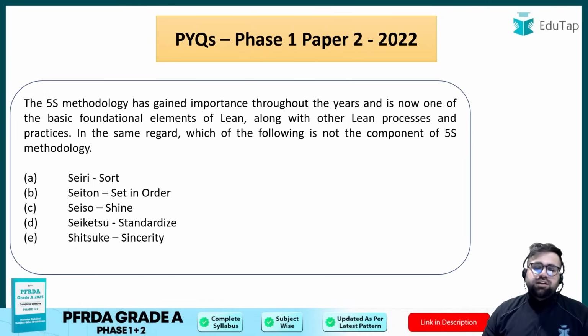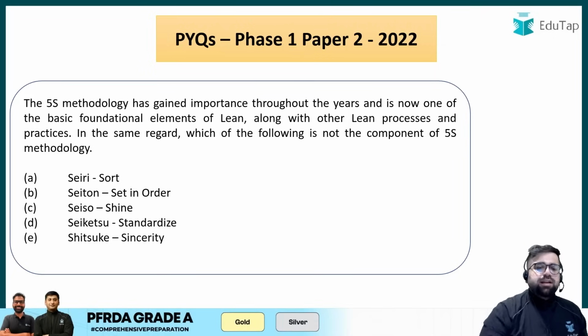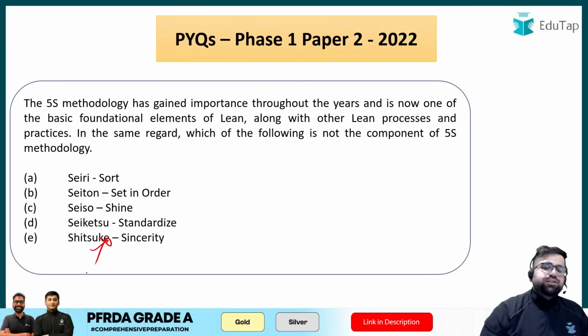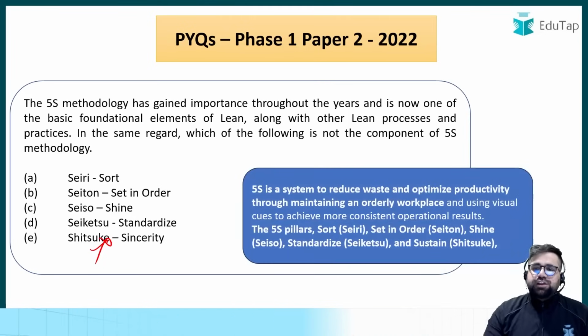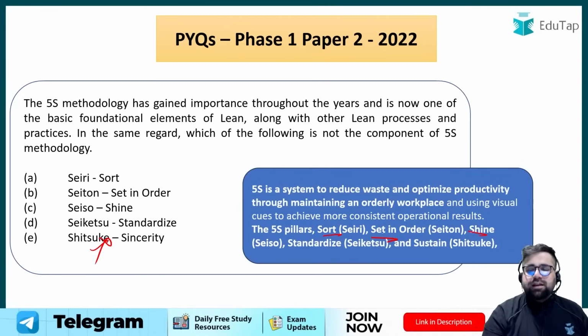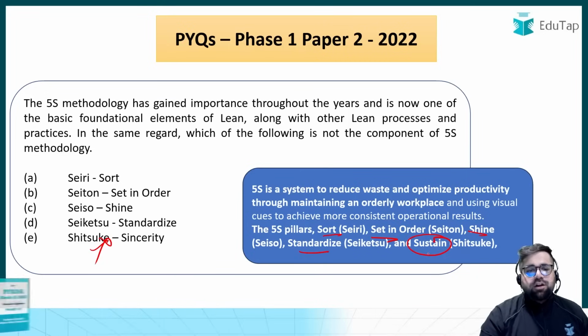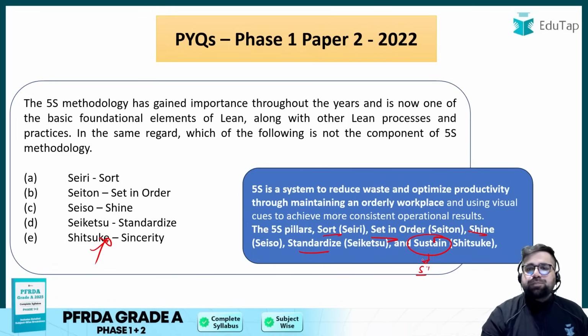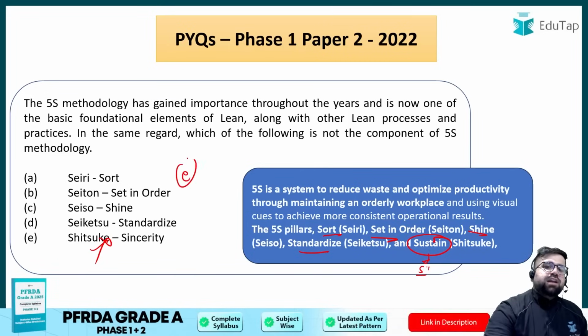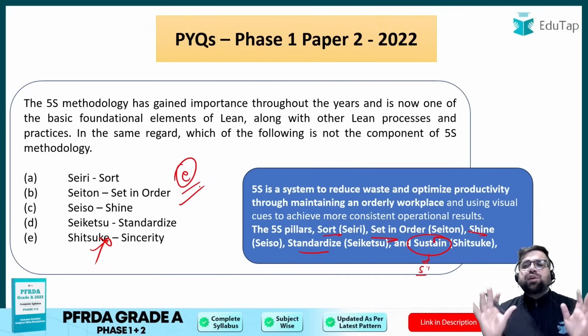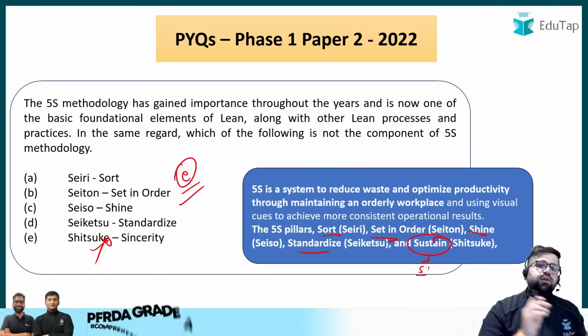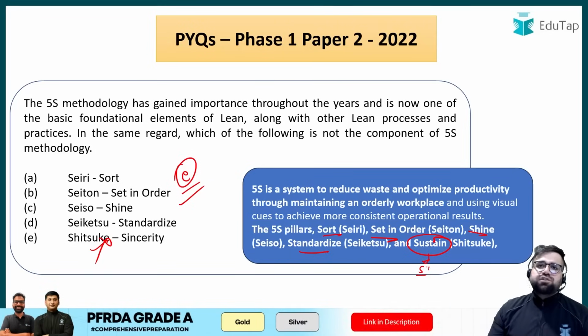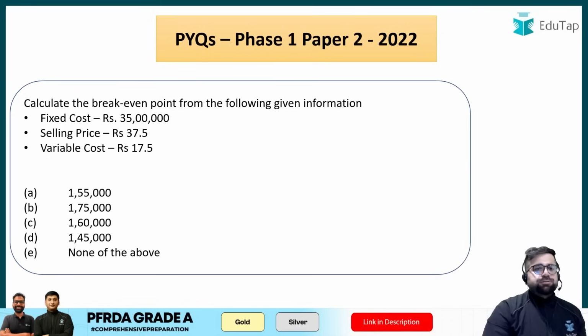Sort, set in order, shine, standardize, or sincerity. Shikutsu, or sincerity, is not part of it, because you have sort, set in order, shine, standardize, and sustain, not sincerity. So the correct answer over here will be option B. I have nothing to explain over here, because if you know what the 5S framework is, you can attempt this question very easily. Next question.